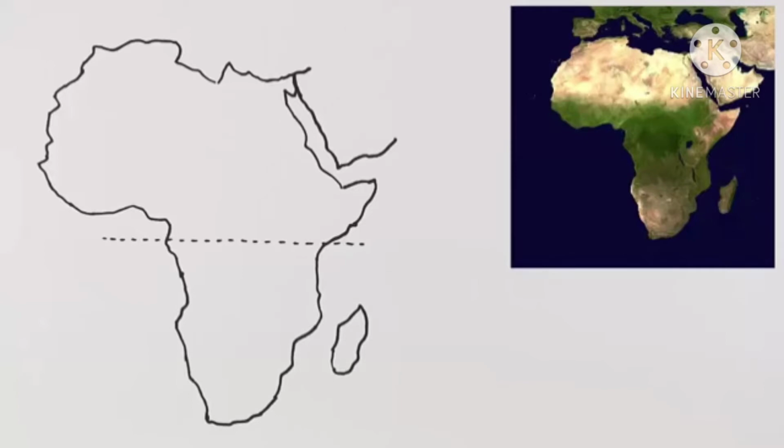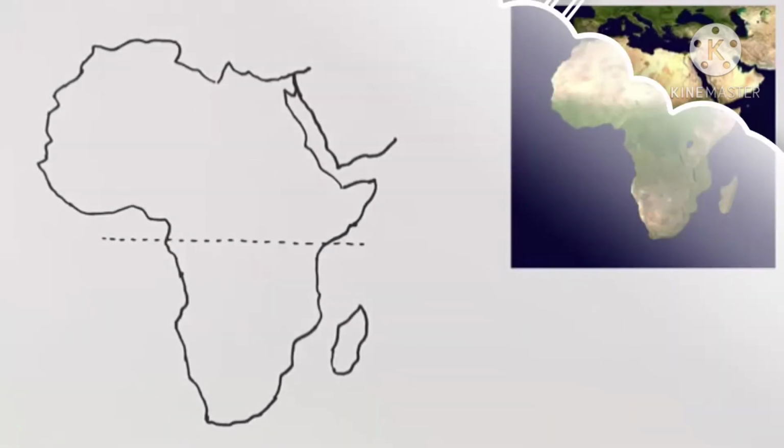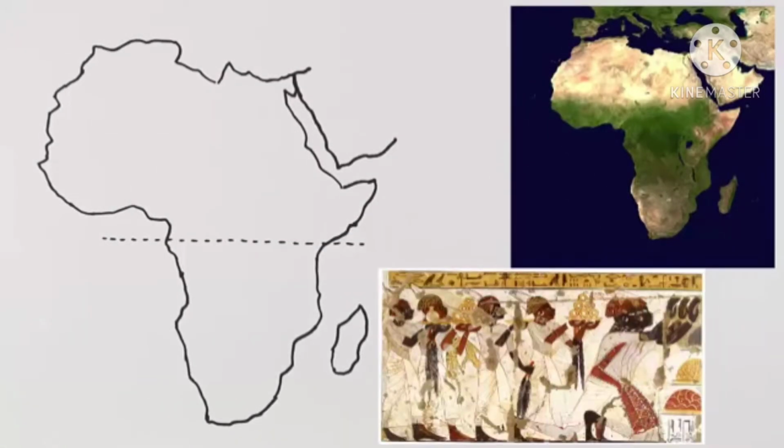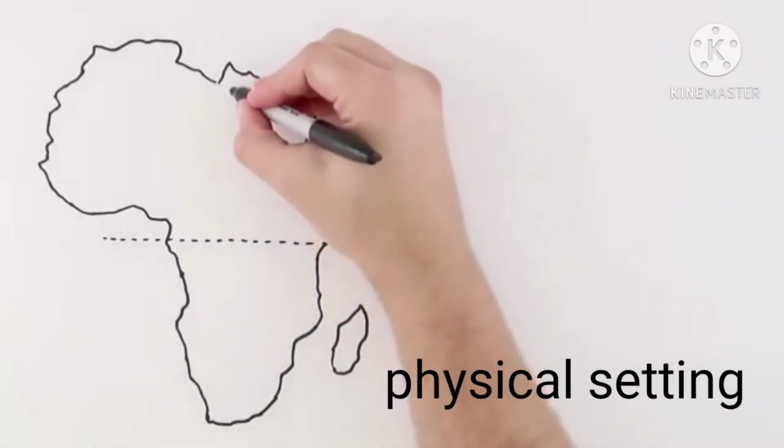The continent measures about 8,000 kilometers from north to south and about 7,400 kilometers from east to west. Its northernmost point is Al-Ghiram Point, while the southernmost point is Cape Agulhas.